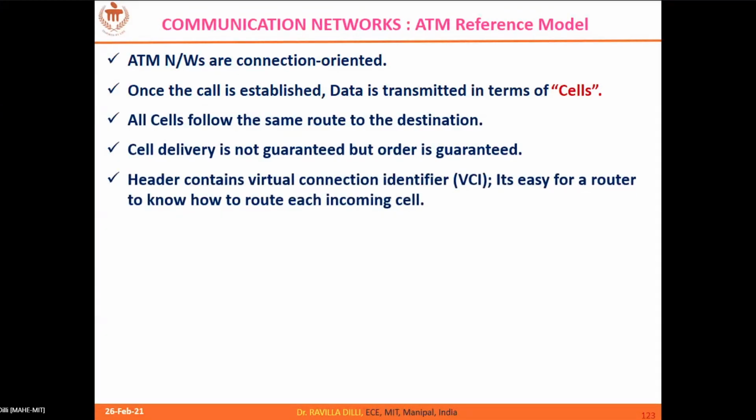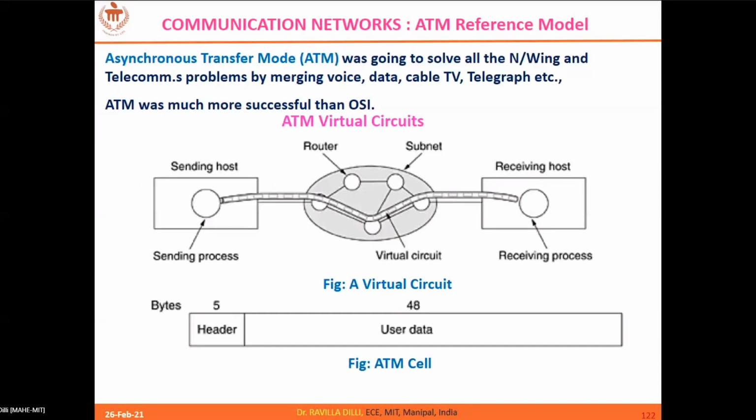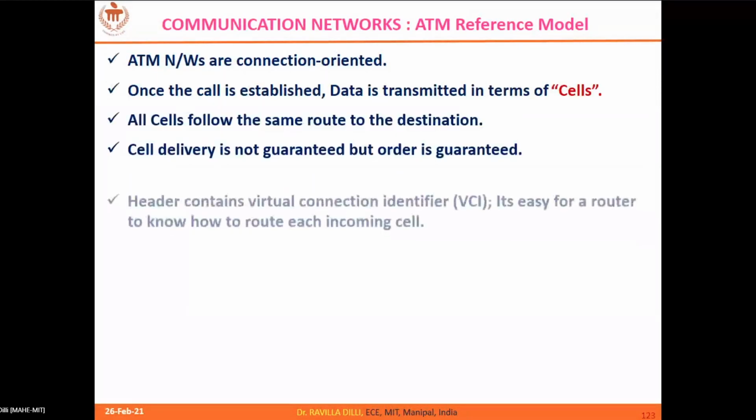And each flow is identified using virtual connection identifier, VCI numbers. So every flow will be defined using VCI numbers. For instance, you take a particular router, it is handling the data of the sender. Simultaneously, it can also handle others' data. But how it is going to differentiate these flows which are going through the same router is through VCI numbers, virtual connection identifier numbers.